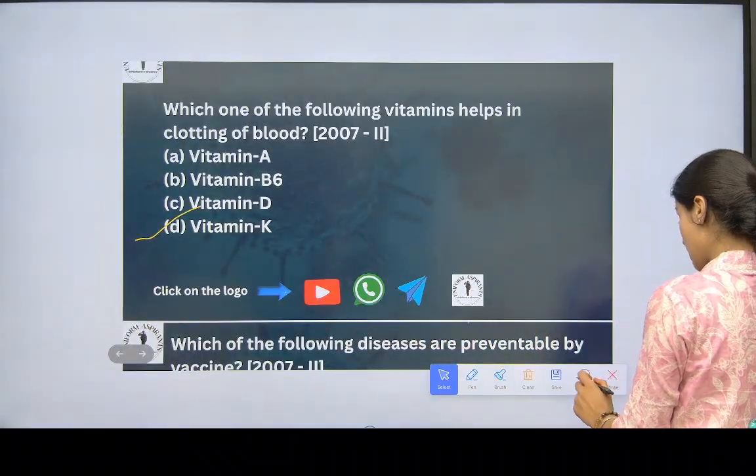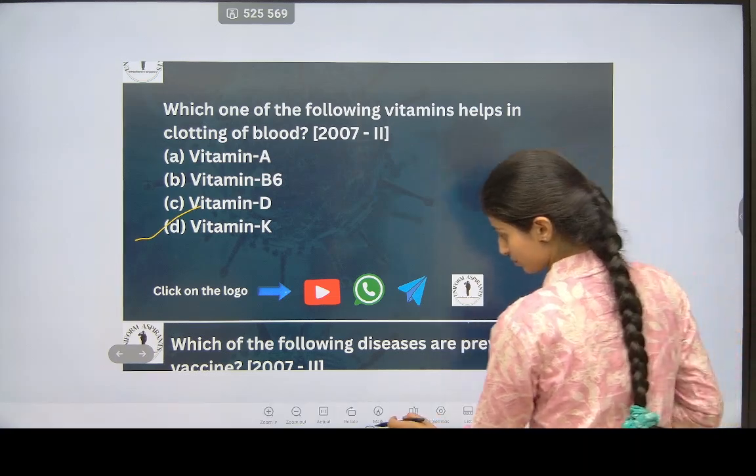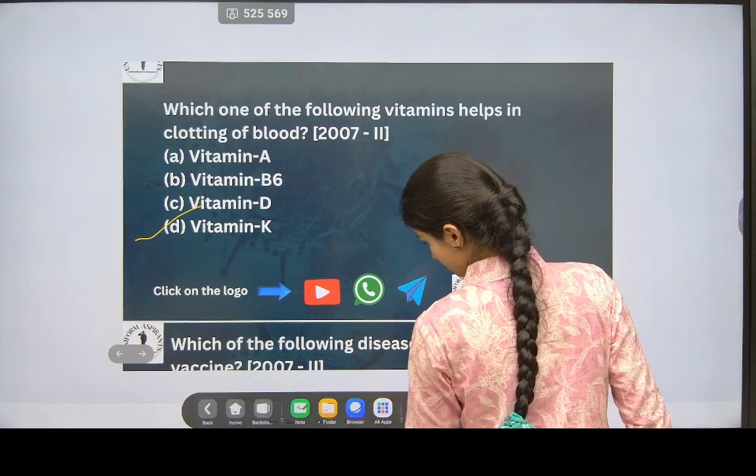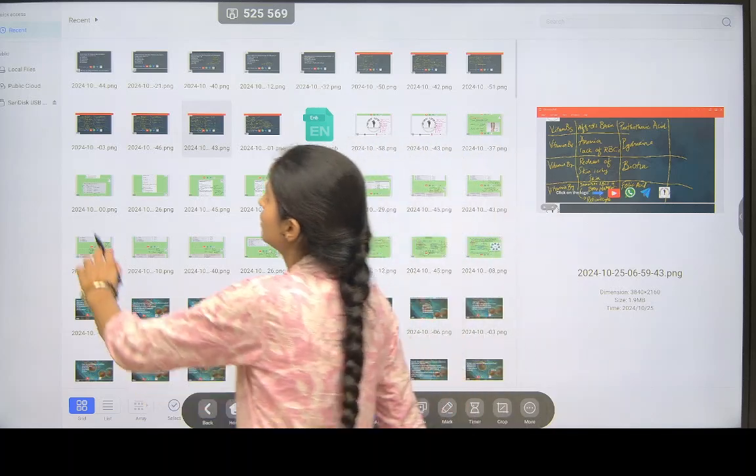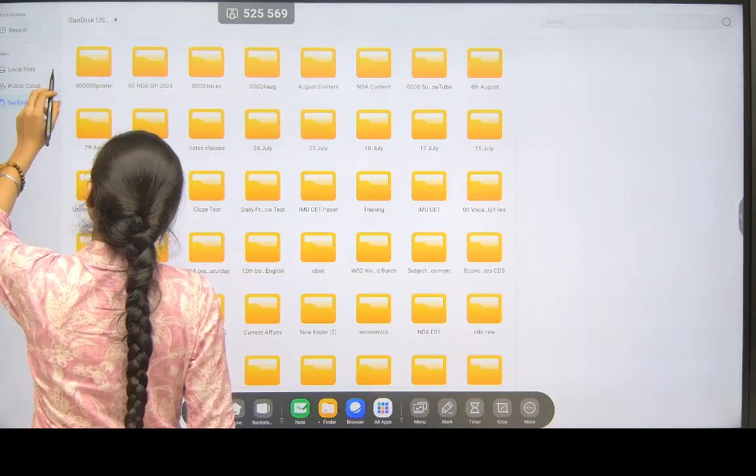Okay, this much only. Now we will go on a PDF and we will solve more PYQs.